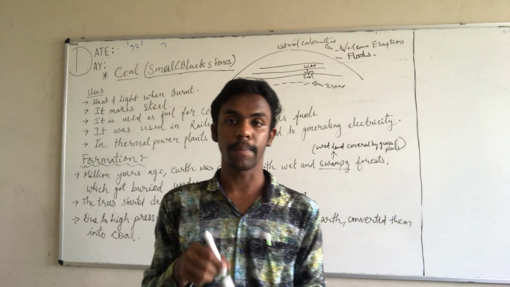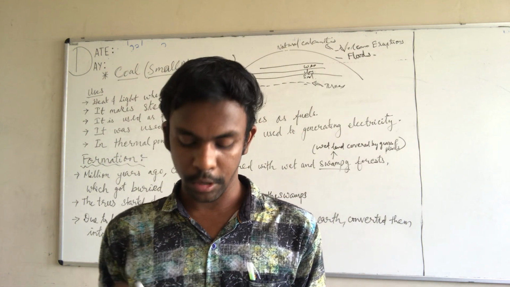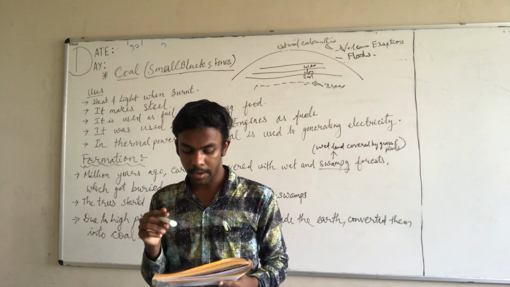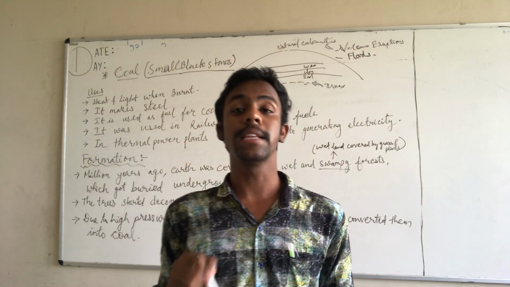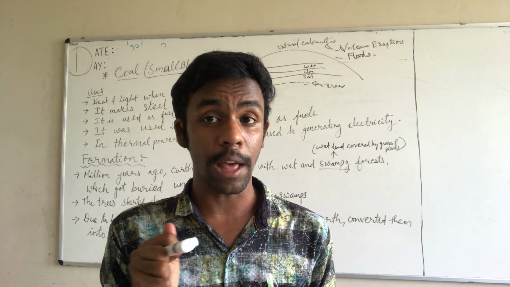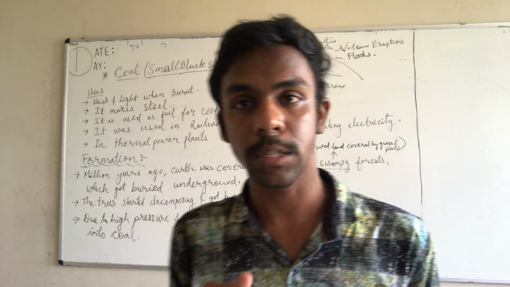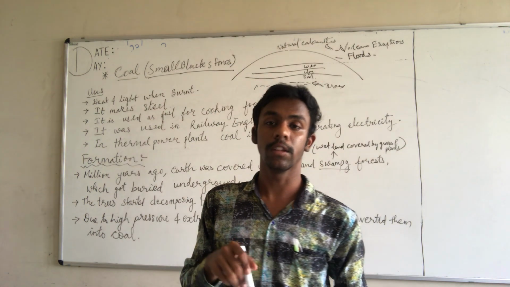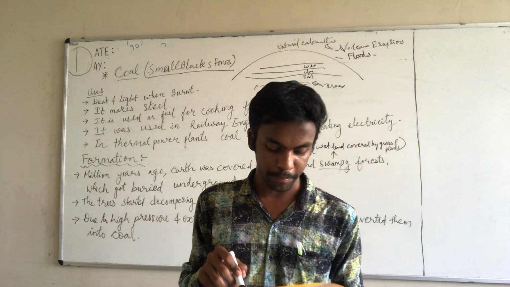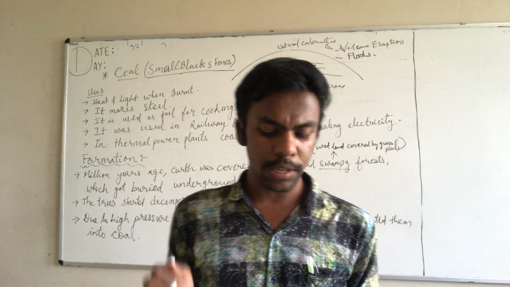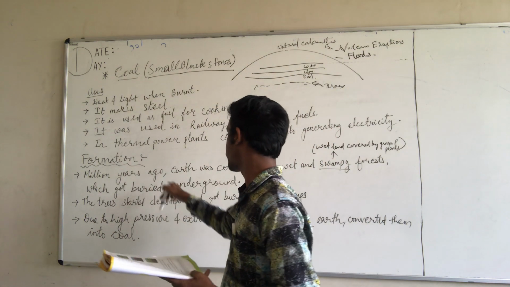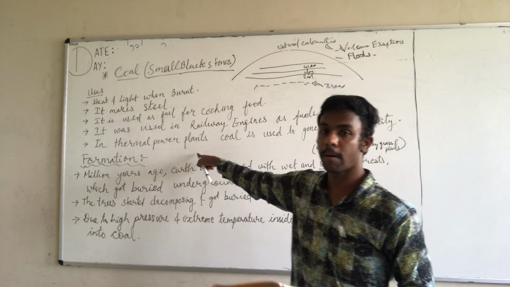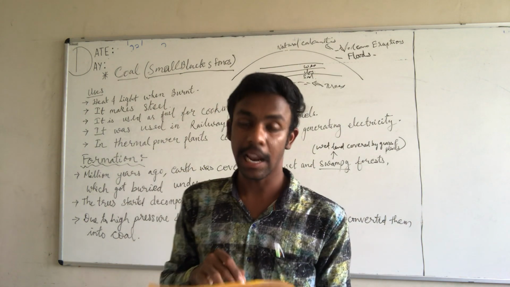These are the kind of places. Recently also in these places these coal mines are available. So coal is obtained from coal mines. Coal mines means the place from where you can get the coal. Now coal is largely used in thermal power plants, as I have already said. They are used in thermal power plants, as I said in the explanation of the last paragraph.